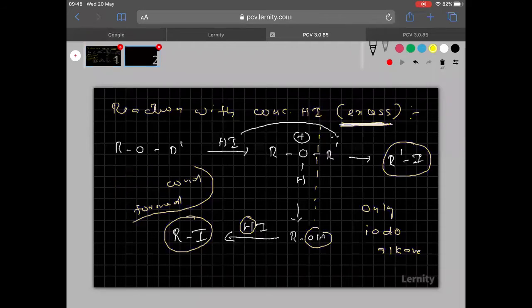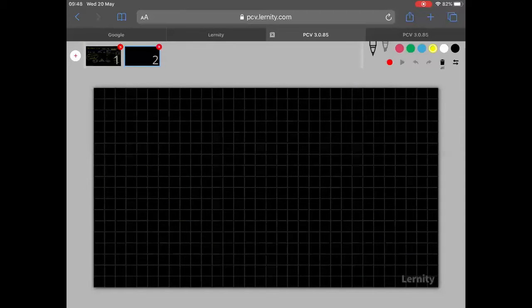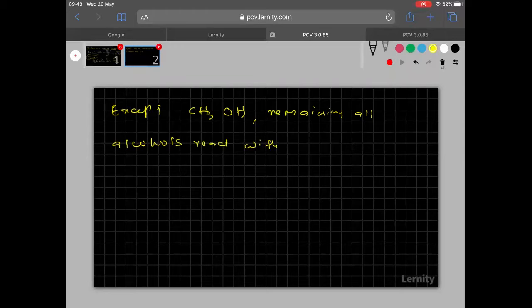Now let me go to the next slide. Here, one important note I want to give. Remember, except methanol, all remaining alcohols react with HI with the SN1 mechanism. Is it clear?